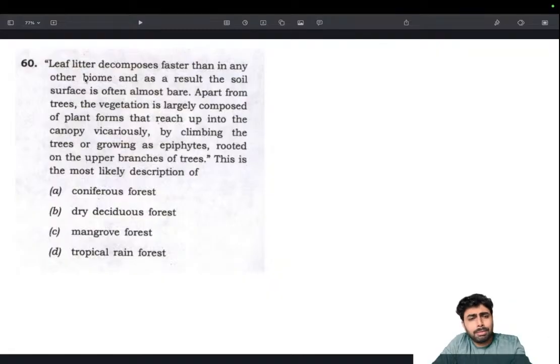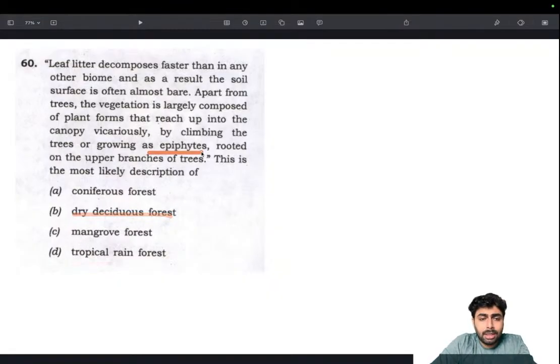So almost all the information we need is there, and we just take a few things into consideration. Canopy is there, so we need to know which forest has a thick canopy. Canopy wise, we can eliminate dry deciduous forest, as they don't have a thick canopy. Tropical rainforest, of course, has canopy. Mangrove forest doesn't really have a canopy, but the trees are tightly packed. So I could eliminate deciduous forest right away.